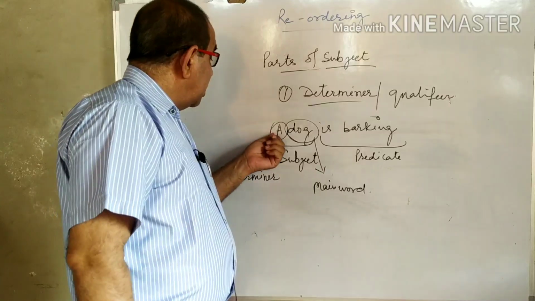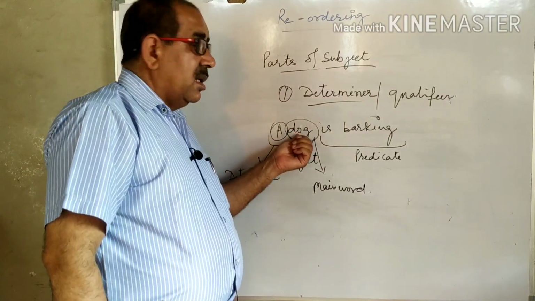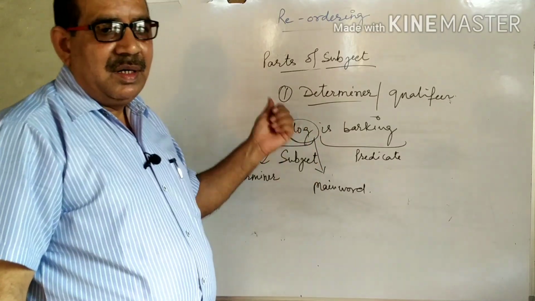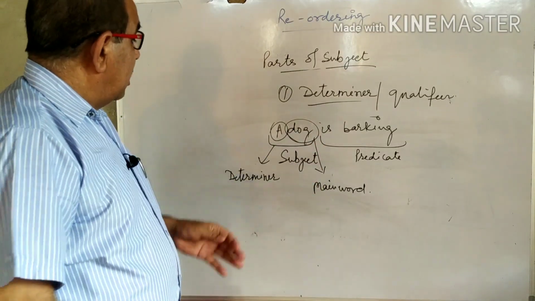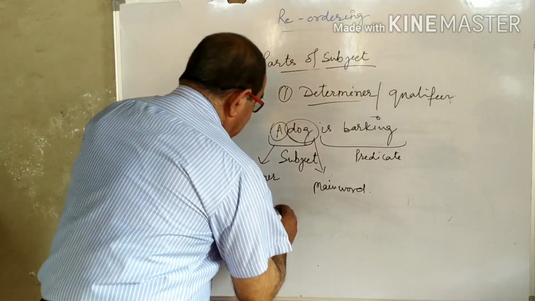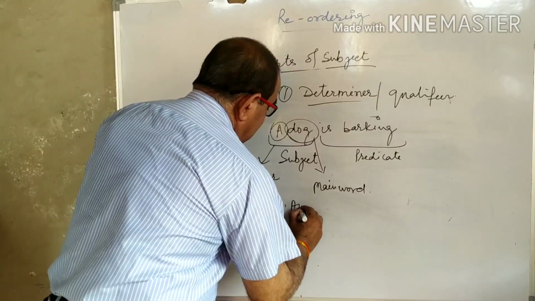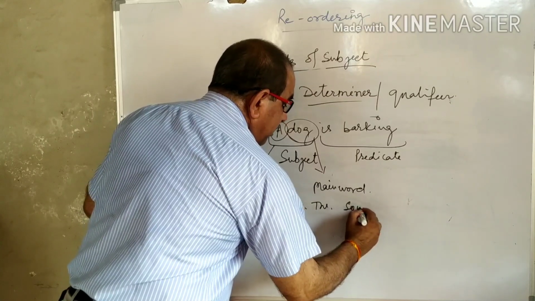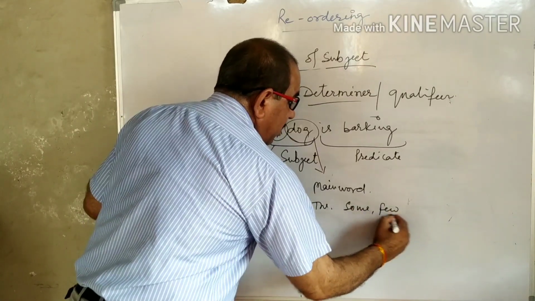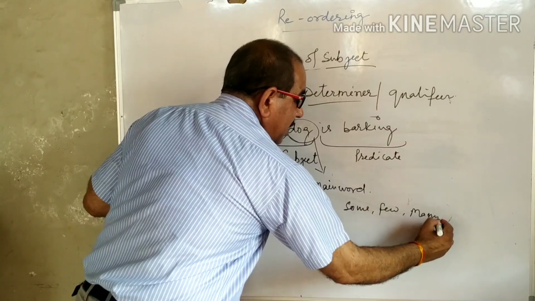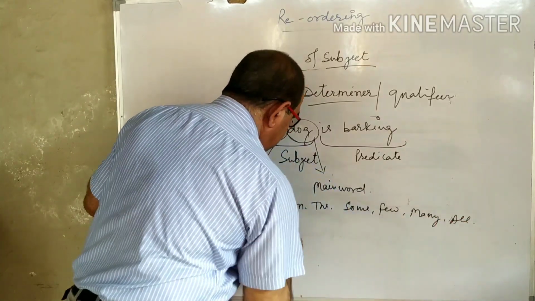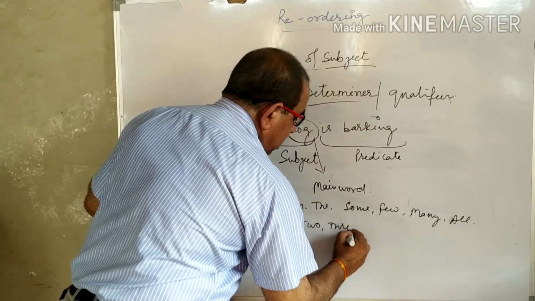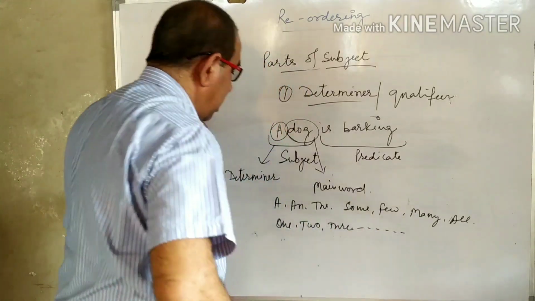So this determiner limits the number of the main word, the number of the subject. Determiner may be a, an, the, some, few, many, all, 1, 2, 3, and so on.